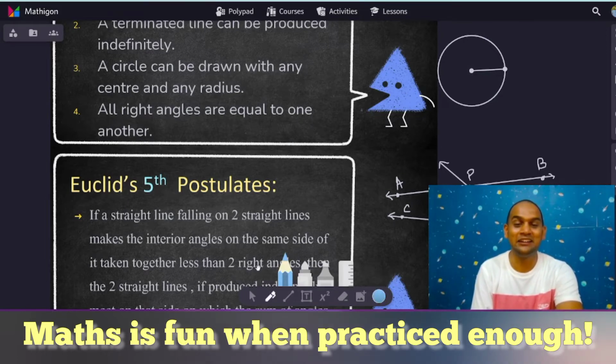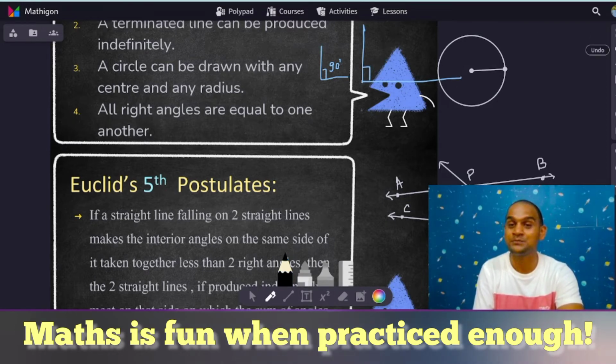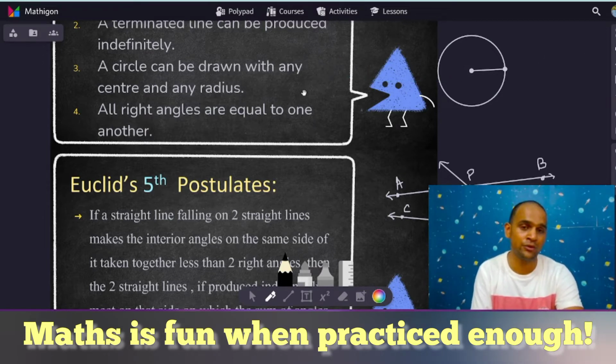Now, the fourth one, it might seem like a joke, but yes, all right angles are equal to one another. If you draw an angle which has a measurement of 90 degrees, no matter what size you make this one, and suppose I made this 90 degrees, okay, the angle is obviously made from rays, right? So these rays might be different, but the angle 90 degrees will remain 90 degrees no matter what. I hope that makes a lot of sense too. Now, this one is the fourth postulate.